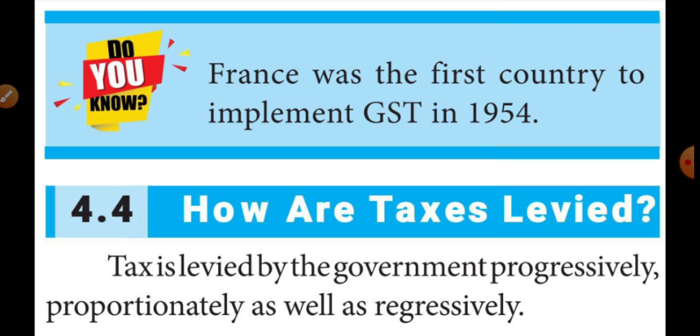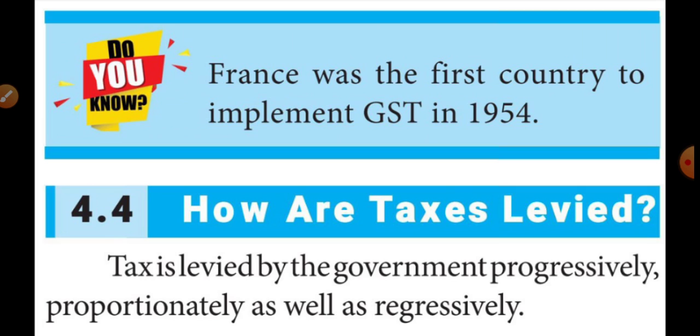Next I am going to explain how taxes are levied. Listen very carefully, students. Taxes are levied by the government in three ways: progressively, proportionately and regressively. The first one is progressive tax.